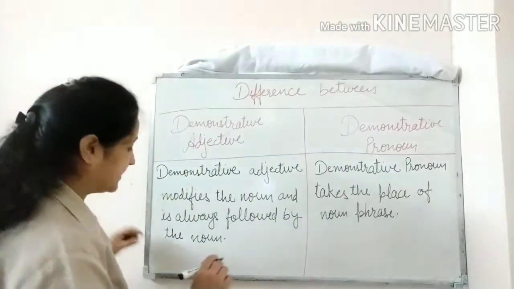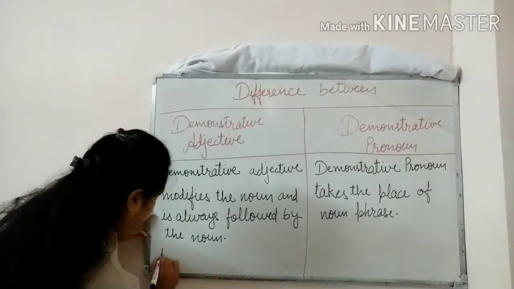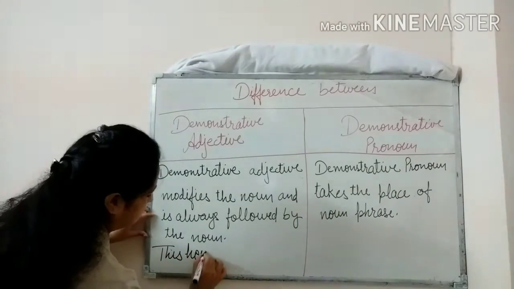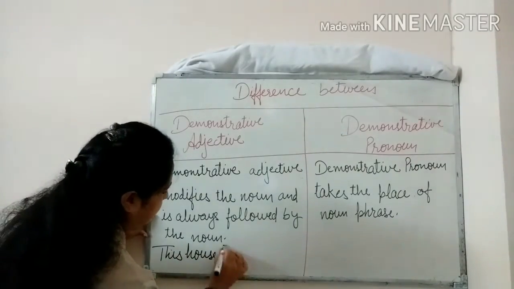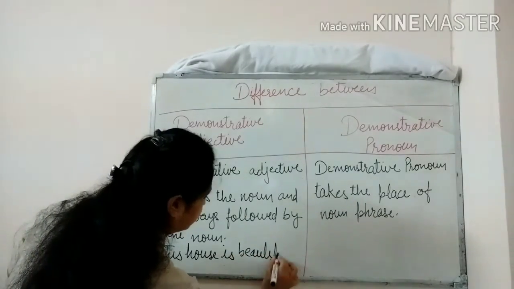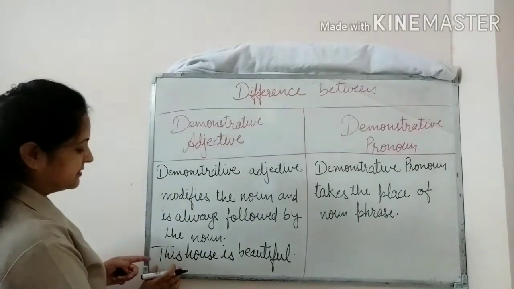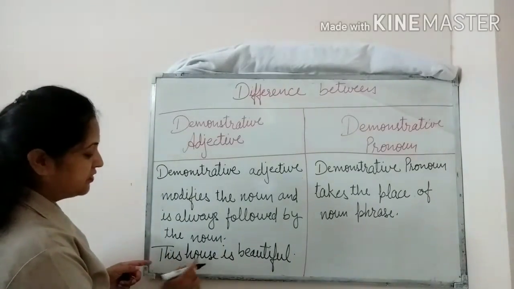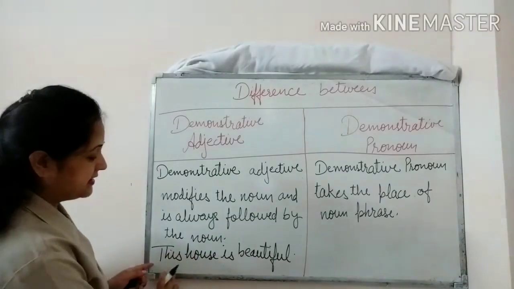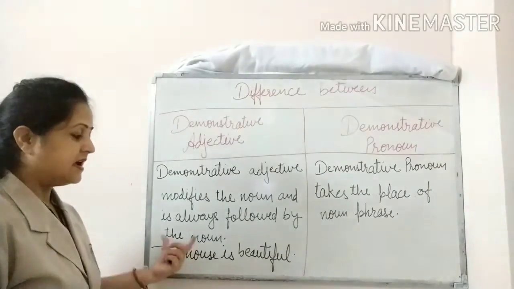I am writing here: this house is beautiful. You can see that the demonstrative is followed by a noun. That's why this pronoun is functioning as a demonstrative adjective.